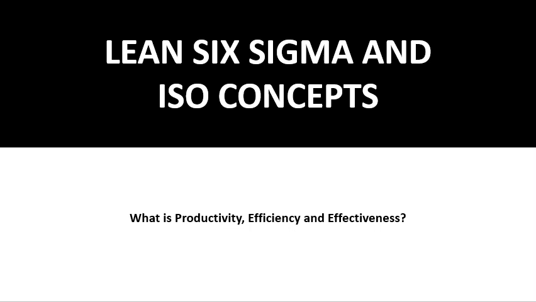Productivity, efficiency, and effectiveness. These are the three most important and most critical factors or metrics for any organization, because these three contribute to profitability, growth, and sustainability for any organization. These three terms are very much related and often confuse us. Let's look at them one by one and remove that confusion.